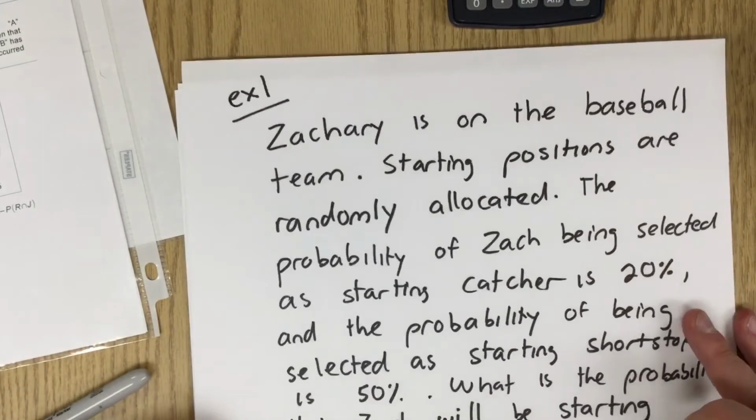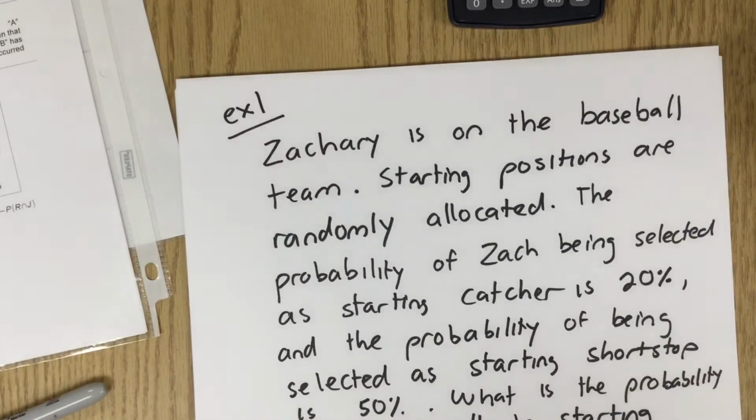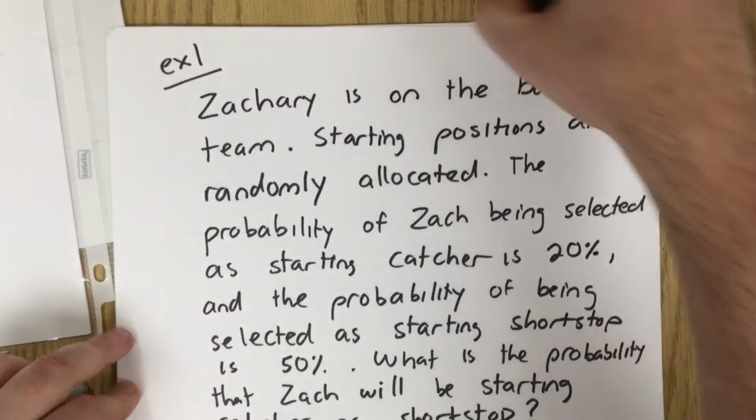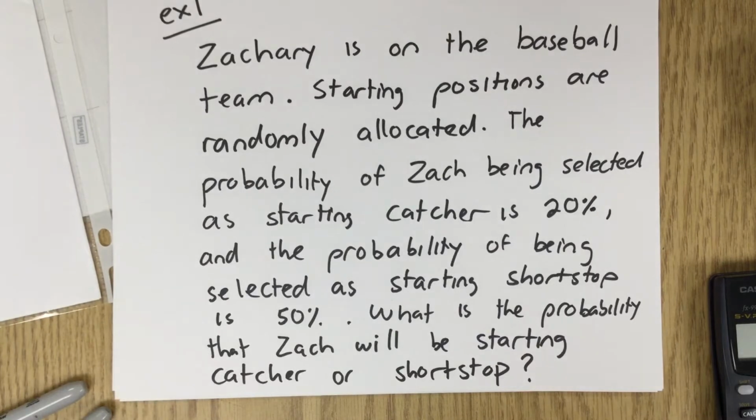Okay, so let's have an example here. It's a long one. I'm not sure if it's necessarily worth writing down, but you can if you want. Zachary's on the baseball team. Starting positions are randomly allocated, like any good sports team. The probability of Zach being selected as starting catcher is 20%, and the probability of him being selected as starting shortstop is 50%. What is the probability that Zach will be starting catcher or shortstop? Okay, you can pause it now and write the whole thing.